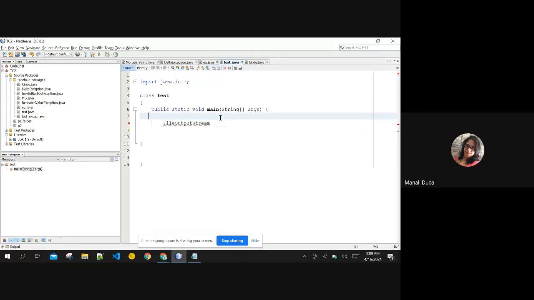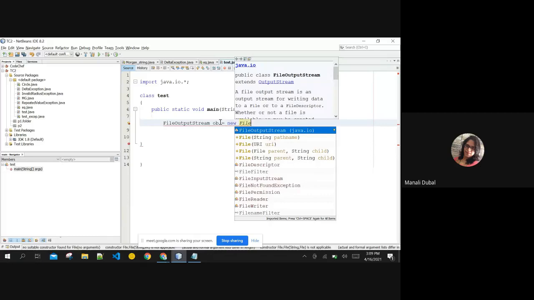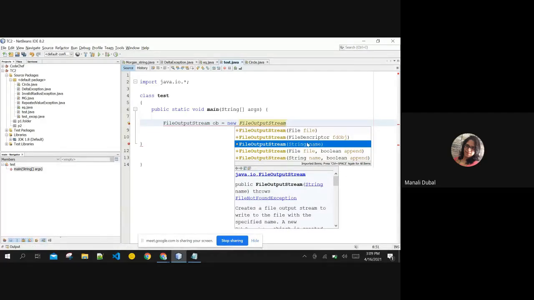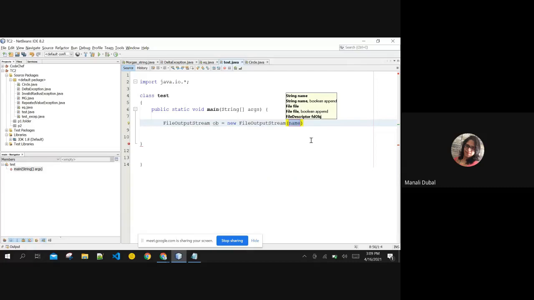I can create the object of this FileOutputStream as ob, and we are simply creating the object of that class to access the methods. Inside this FileOutputStream, I want to show you what else you can pass. You can pass the string name of the file. You can also pass a string name and a boolean append. If I pass true here, then the file is opened for appending the data to it. If I simply pass the name, then the file is opened for overwriting the data in that file.